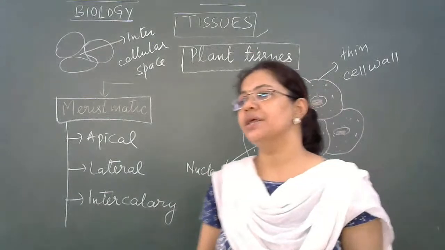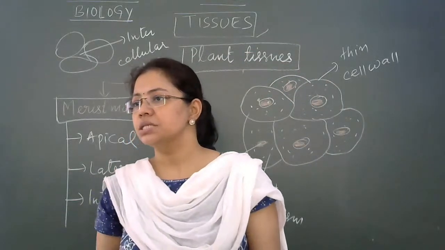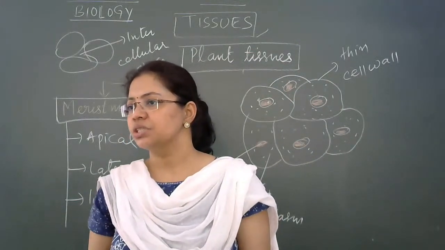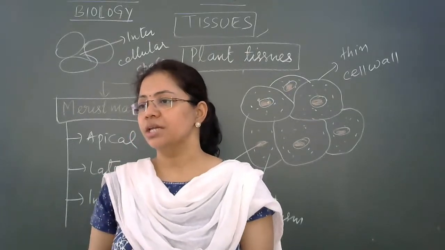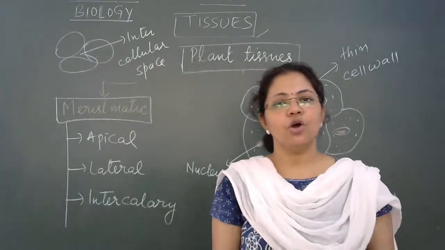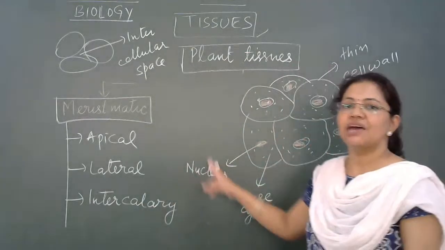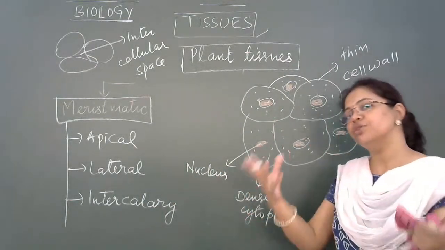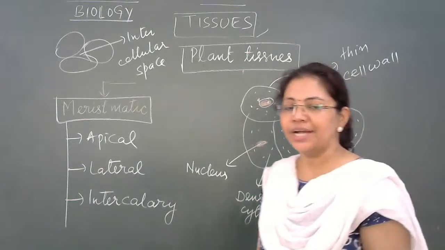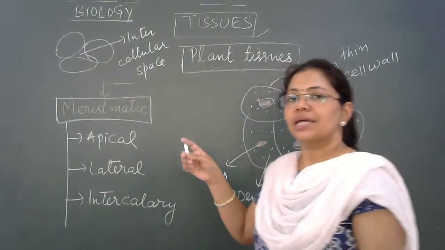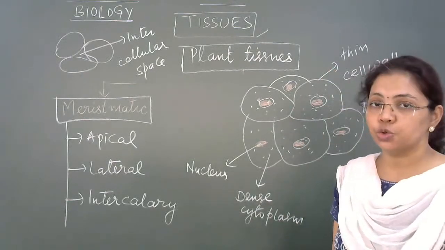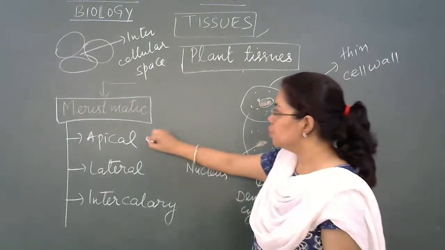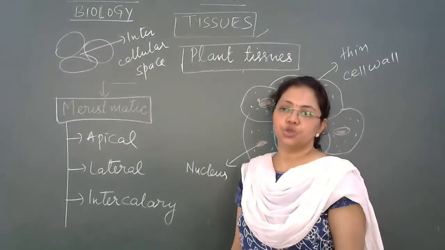So I can see here some others have also given the answer: Priyanshi, Parth, Lakshita Thakur, Neelam, Harsh, Vibha. Ayush again is writing vacuole. Yes, children, all your answers are correct. Here I haven't shown any vacuole, and I told the reason for the same, right? So that is about the characteristic features of meristematic tissue. Now come to the types of meristematic tissue.